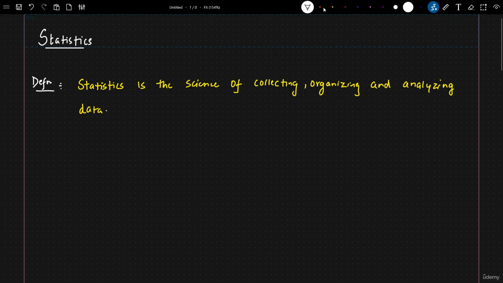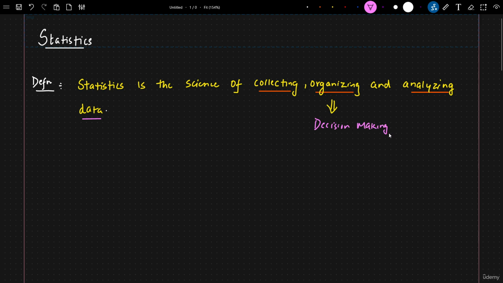Okay. So here, first of all, let's go ahead and understand the definition. Statistics is the science of collecting, organizing, and analyzing data. These are very key terms that we are seeing over here: collecting, organizing, and analyzing data. And why do we do this as a data analyst or as a data scientist? It is very simple. Here, our end goal will be to make some amazing decisions, right? So this will be used in decision making.